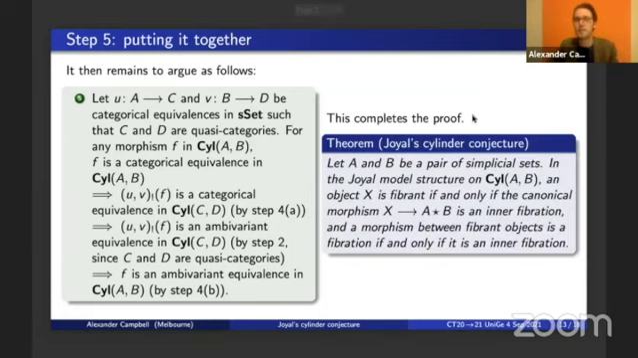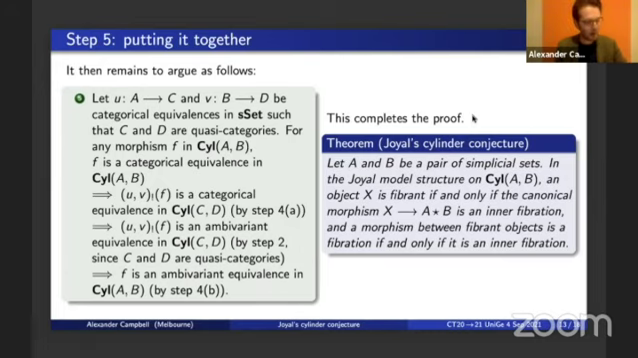And this completes the proof. By this argument, we've shown that for each pair of simplicial sets in this Joyal model structure on sil AB, an object is fibrant if and only if that canonical map to the join of A and B is an inner fibration, and moreover that a map between fibrant objects is a fibration in this model structure if and only if it's an inner fibration. That's the outline of the proof.